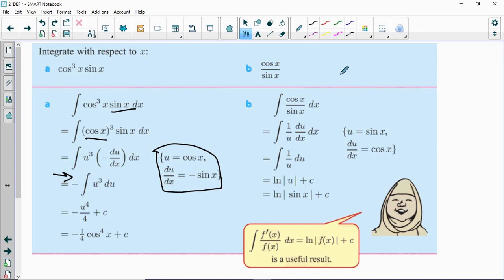Because remember what happens when we take the derivative of an ln. When we have any inside function, it doesn't matter what it is, we differentiate it. That gets us 1 over f of x. But then chain rule, we need to multiply by the derivative. So we have the derivative over the original function. So be on the lookout for that. This comes up fairly often. Anytime we have an integral of the form derivative over original function, that integral is equal to ln of the absolute value of the function, plus c, of course.